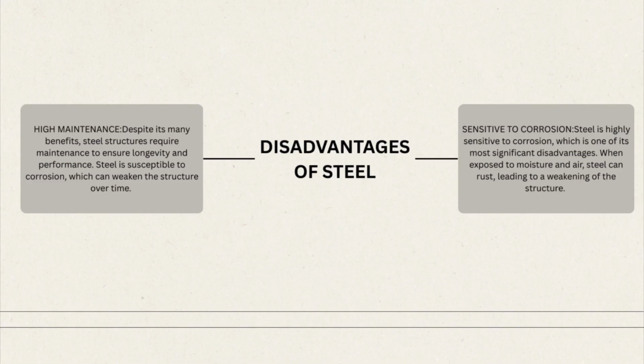For the disadvantages of steel, high maintenance. Despite its many benefits, steel structures require maintenance to ensure longevity and performance. Steel is susceptible to corrosion, which can weaken the structure over time. Next, sensitivity to corrosion. Steel is highly sensitive to corrosion, which is one of its most significant disadvantages. When exposed to moisture and air, steel can rust, leading to a weakening of the structure.